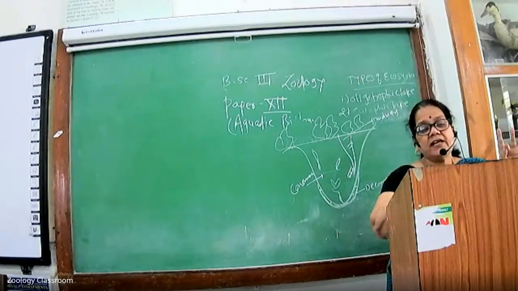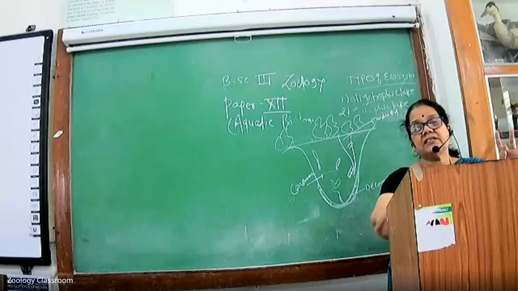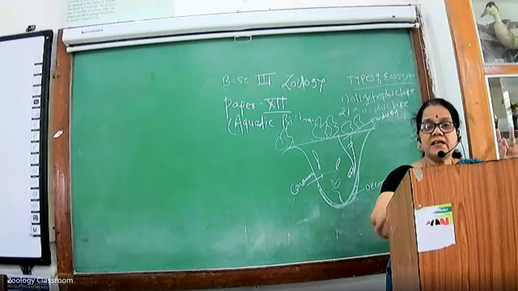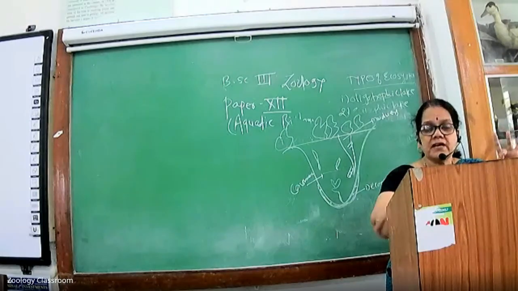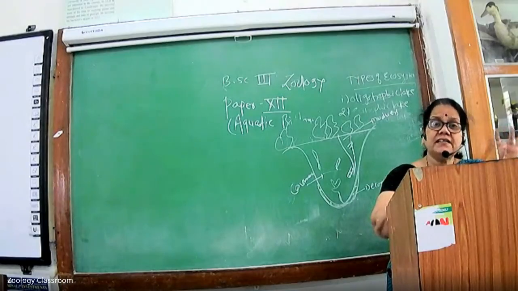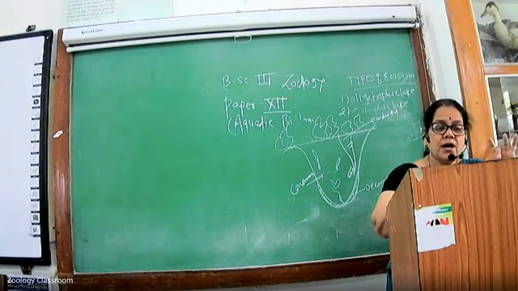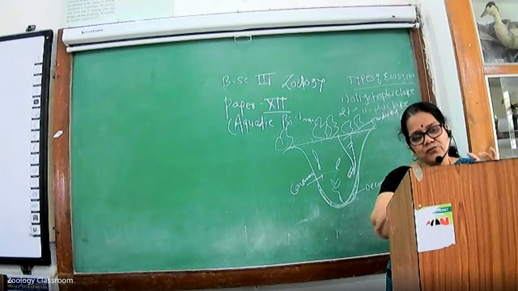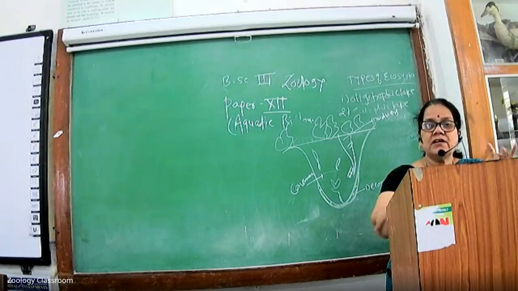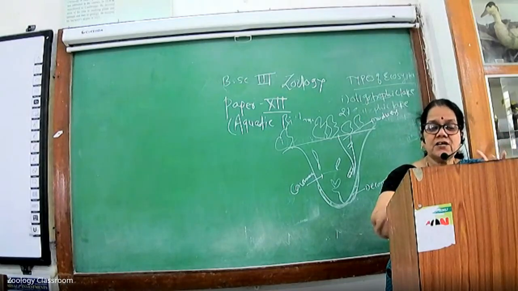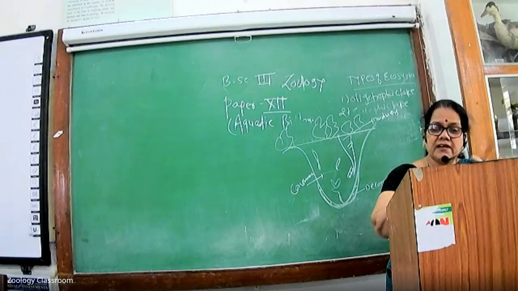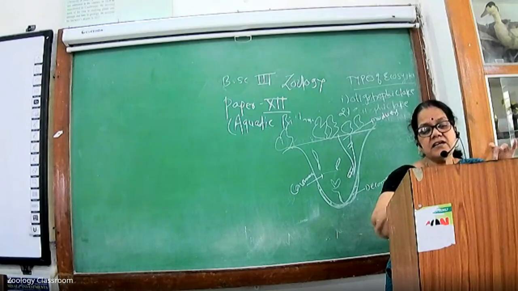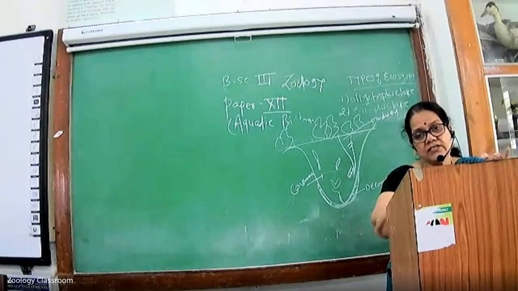Third point is the biotic factors, which are divided into three types. Producers. What is the meaning of the producers? Consumers and the decomposers. And consumers are again divided into primary consumers, secondary consumers, and tertiary consumers. In primary consumers, only the herbivores are present. In secondary consumers, primary carnivores are present. And in tertiary consumers, secondary carnivores are present. This is the structure of an ecosystem.